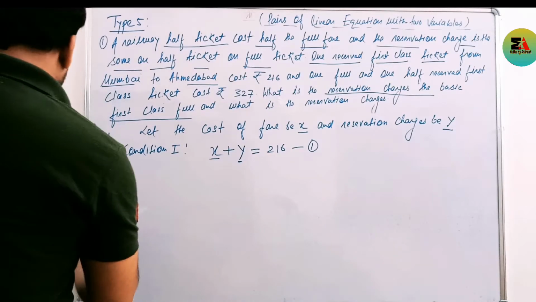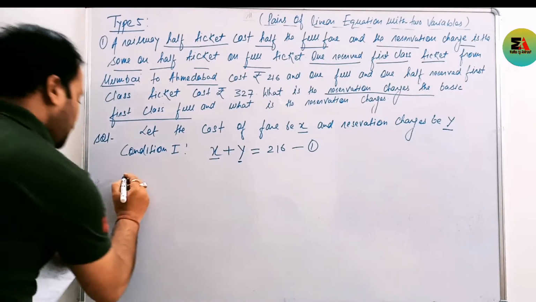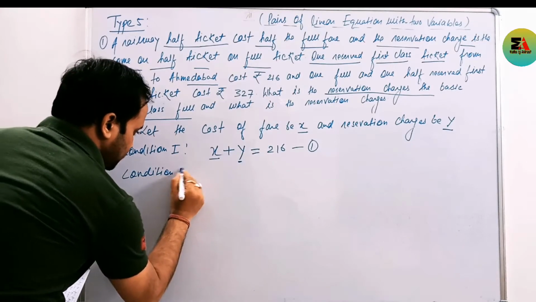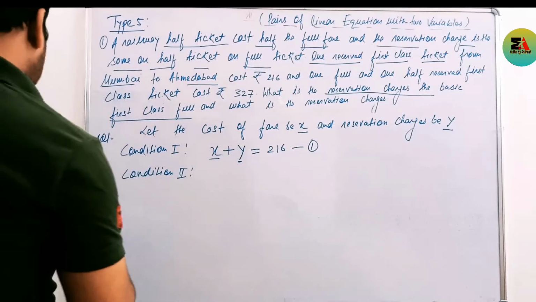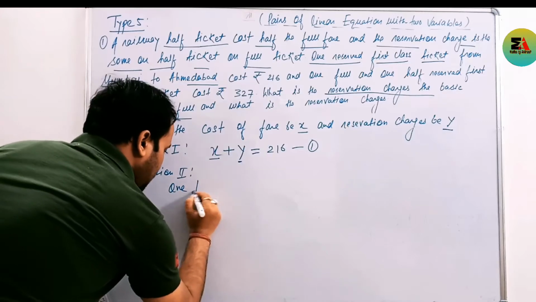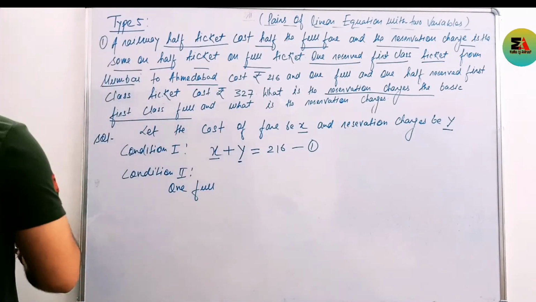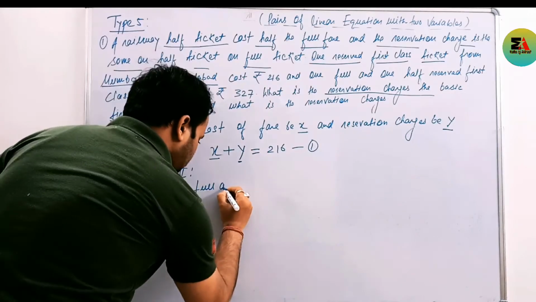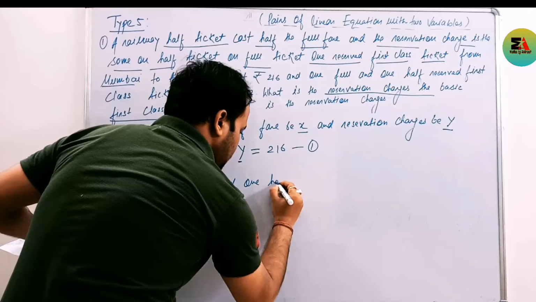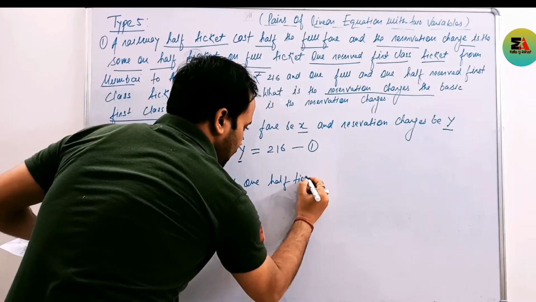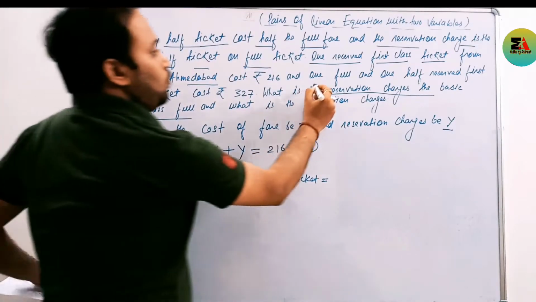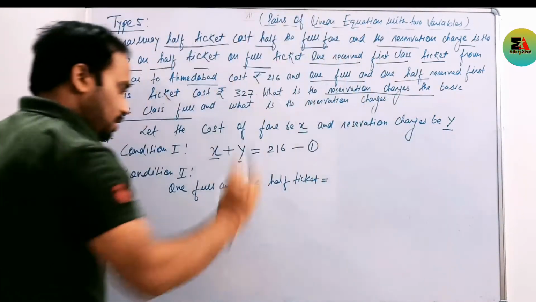Now in condition second, we have to book one full and one half ticket.